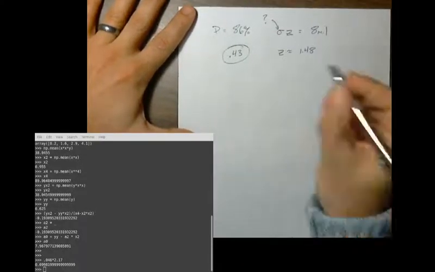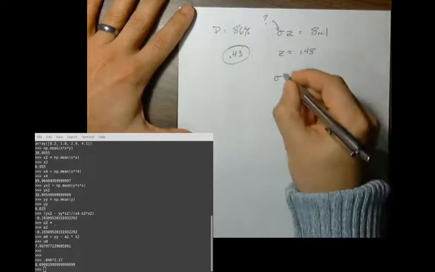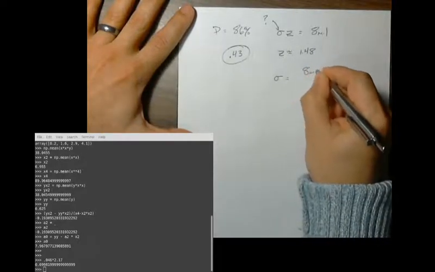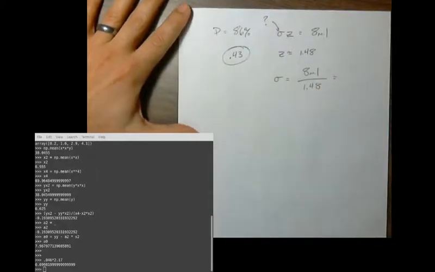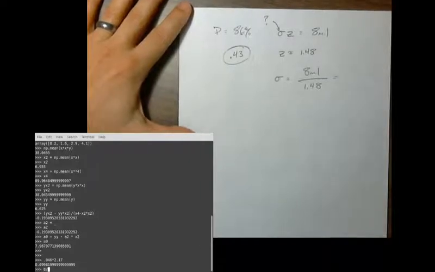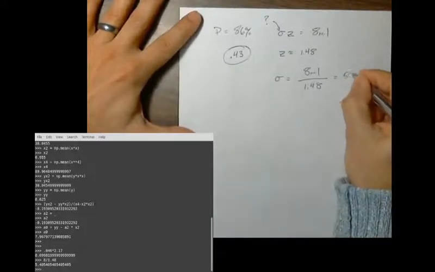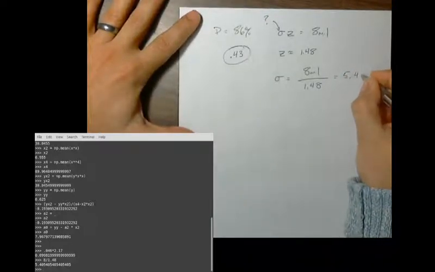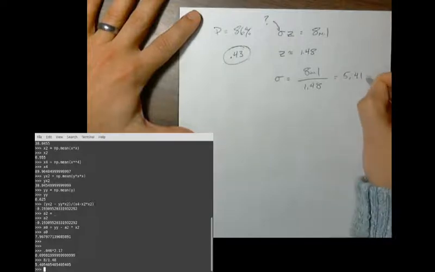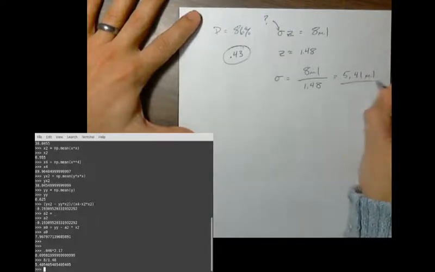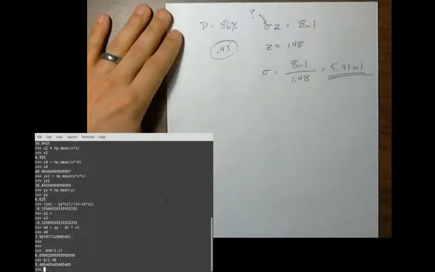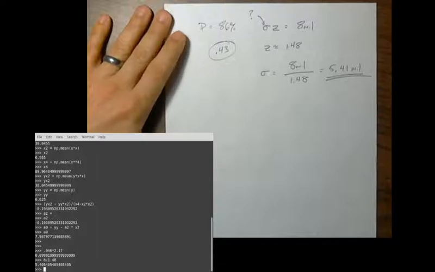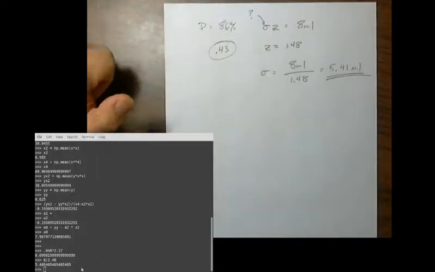Yeah. So then sigma is equal to 8 mil divided by 1.48. Oh, I'm not going to carry it any more than that. That's already an insane number of decimal places. There we go, 5.41 mil. So it's about 5 thousandths, right? About 5 thousandths of an inch is the standard deviation. A little higher than that, but that's about it.